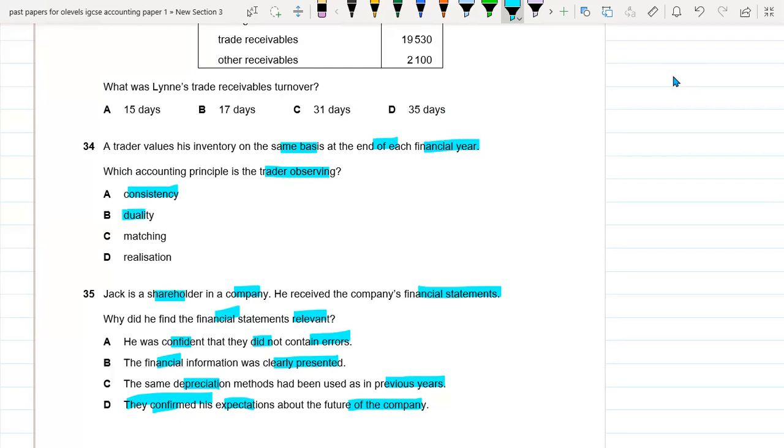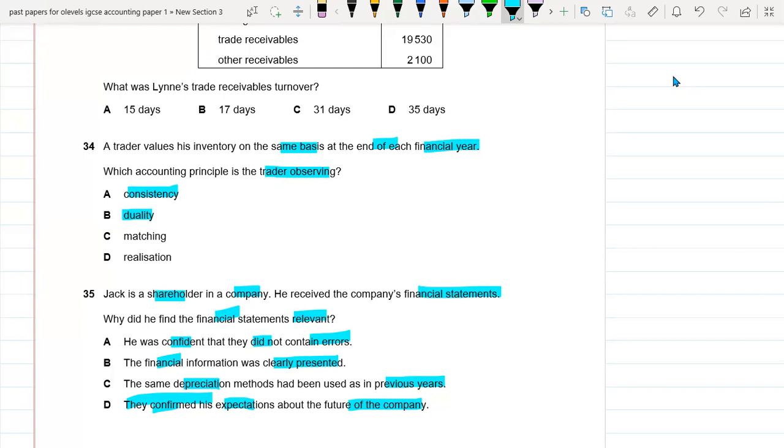Option B is duality. Duality simply means that if any transaction happens, it affects two accounts. If one asset is decreasing or crediting, it affects another account also.